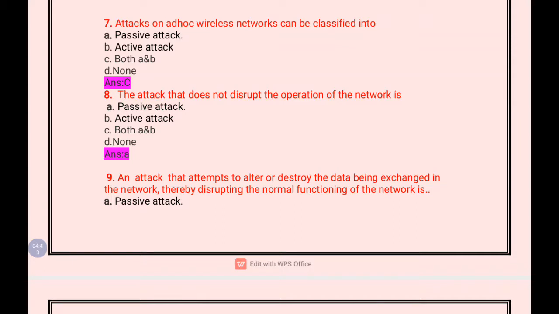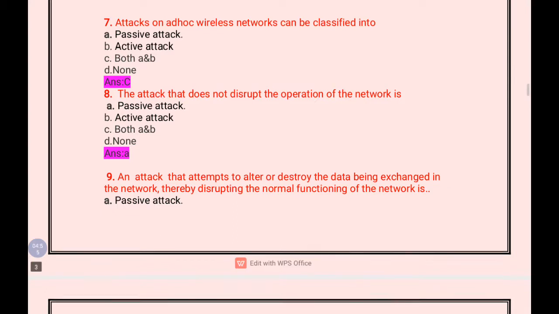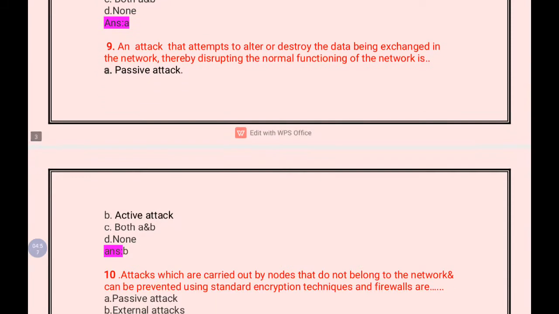Okay. And an attack that attempts to alter or destroy the data being exchanged in the network and thereby disturbing the normal functioning of the network. So this is known as active attack. So this is the definition of active attack. So these are all the questions based on the attacks and their definitions, the properties and their definitions.